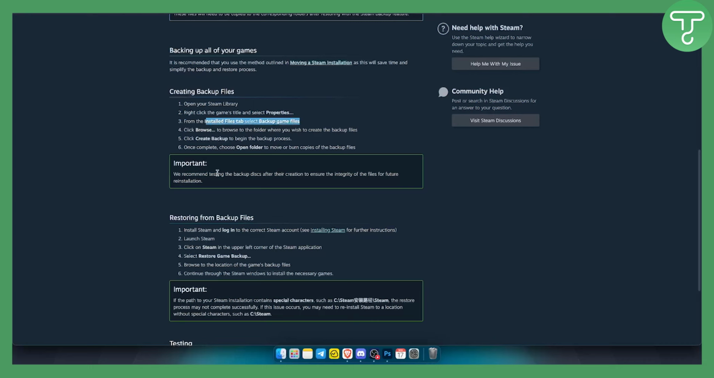Now as you can see, they recommend testing the backup disks after their creation to ensure the integrity of the files for the future reinstallation.